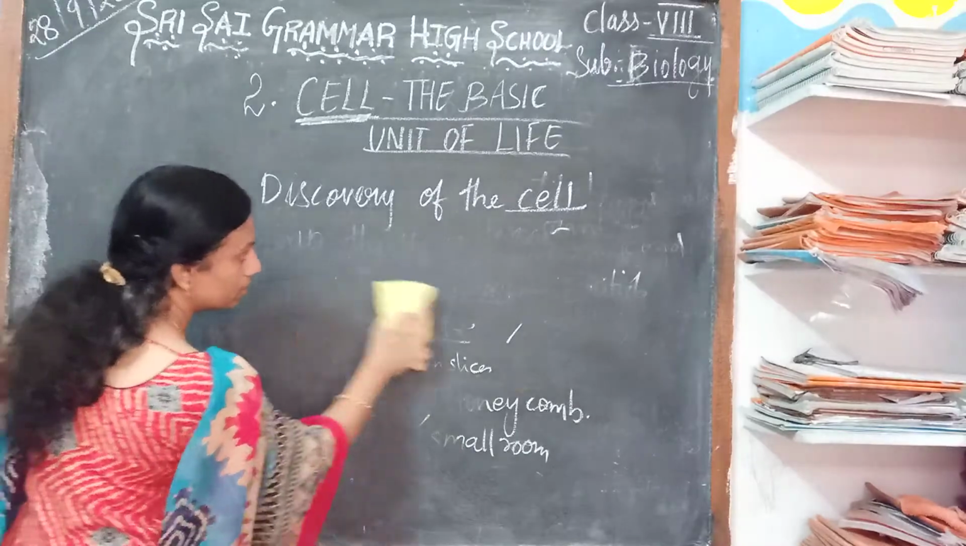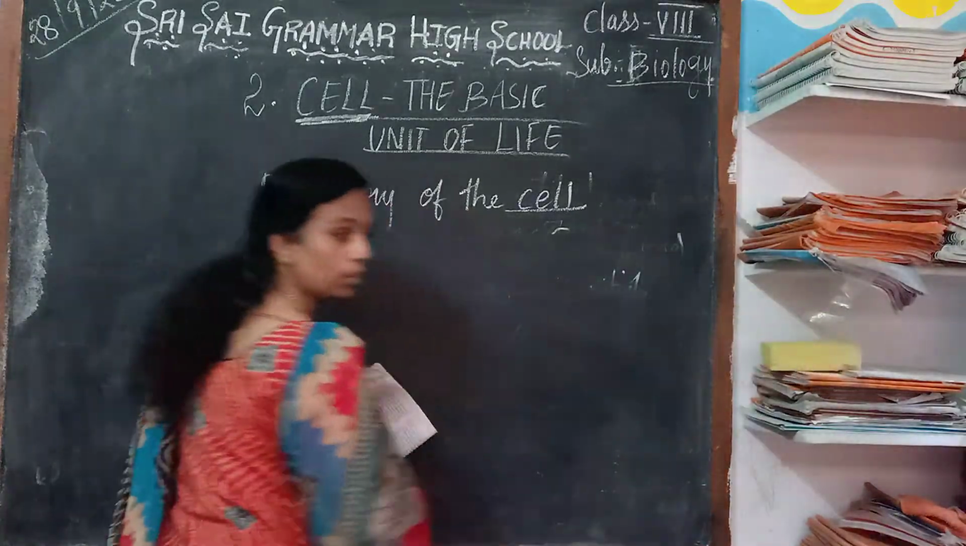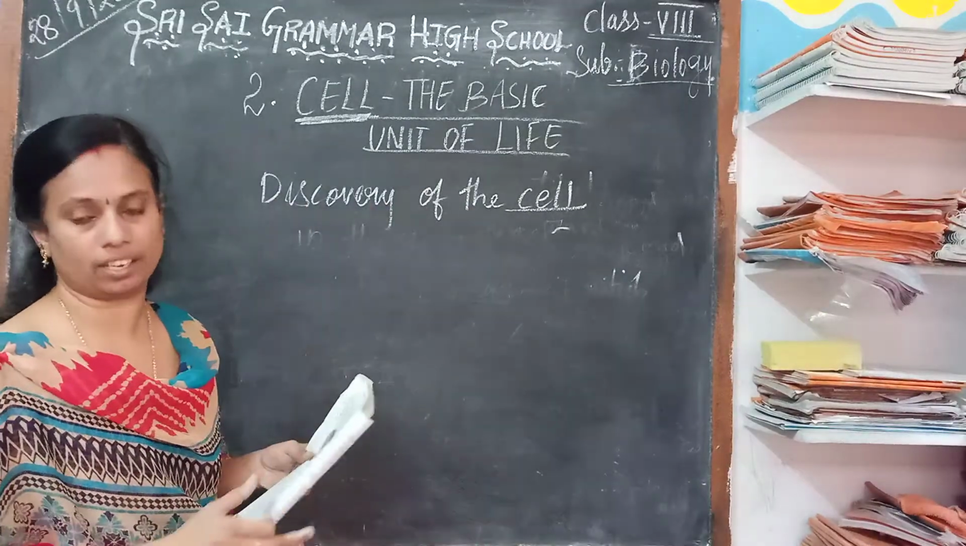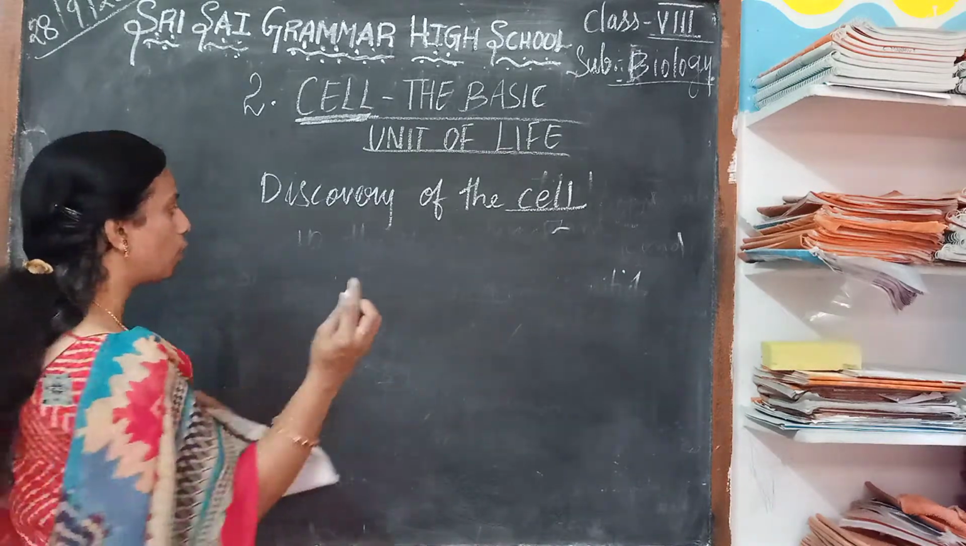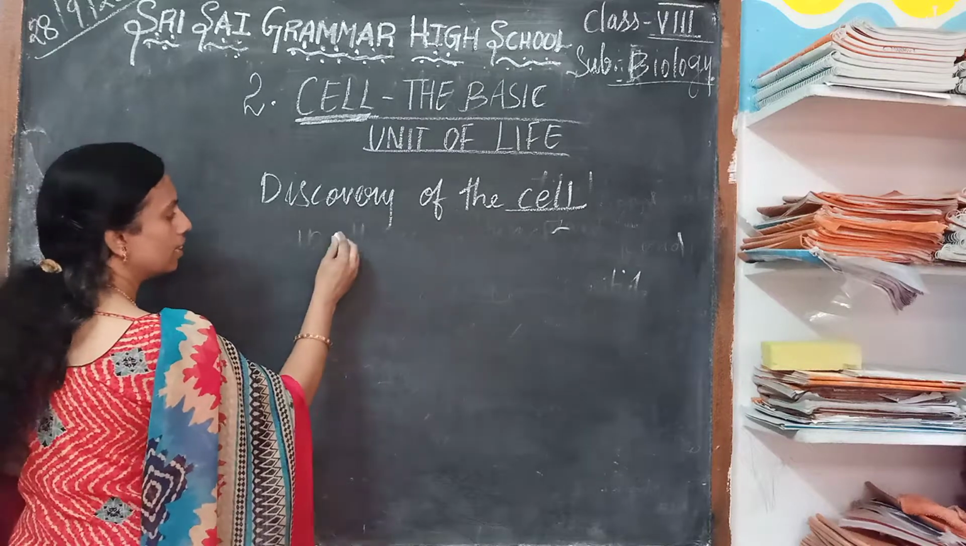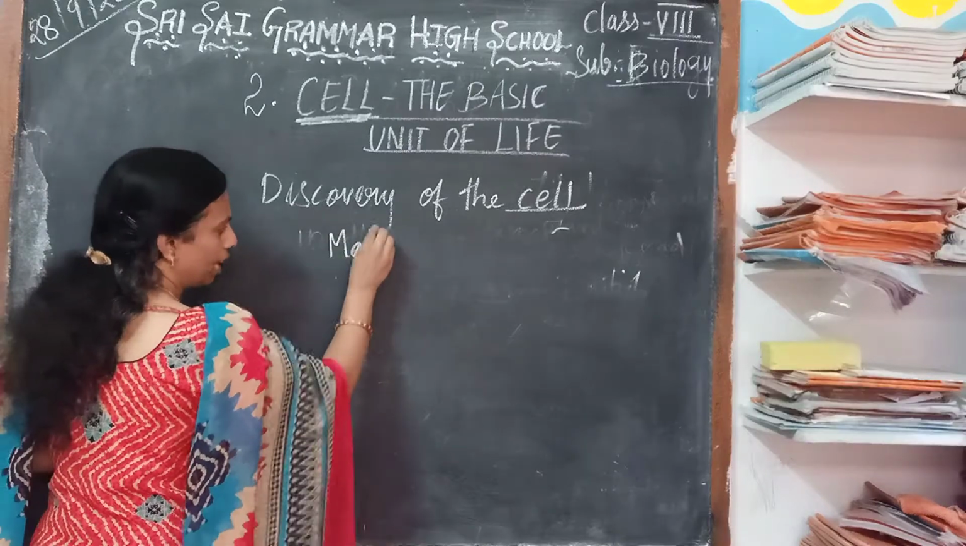So who discovered the cell? Robert Hooke, in the year 1665. Now, we can't get the cork, so we will see it in a matchstick. We have the matchsticks.